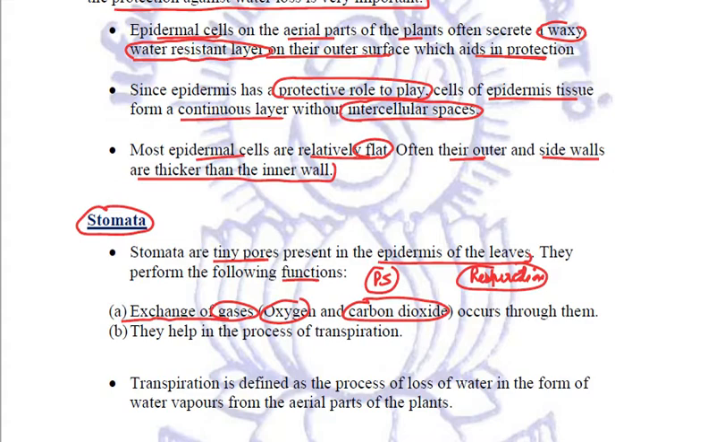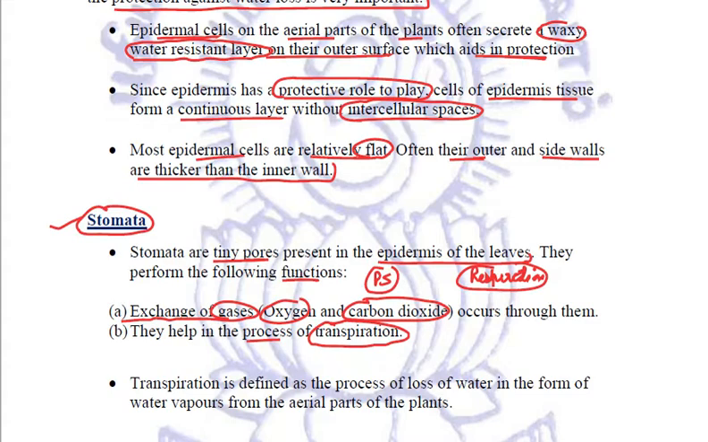It also takes place through the bark, where we know that lenticels are present. In roots, this exchange takes place through the root hair, right? But the main gaseous exchange takes place through stomata. The second important thing is that stomata help in the process of transpiration.